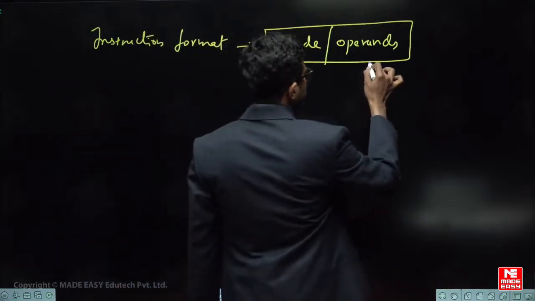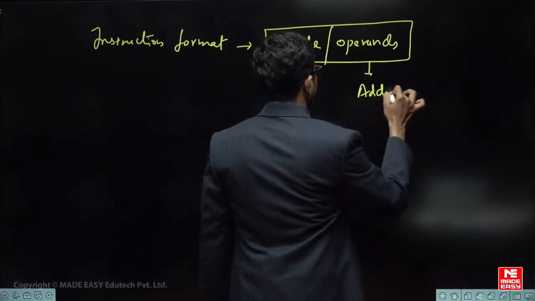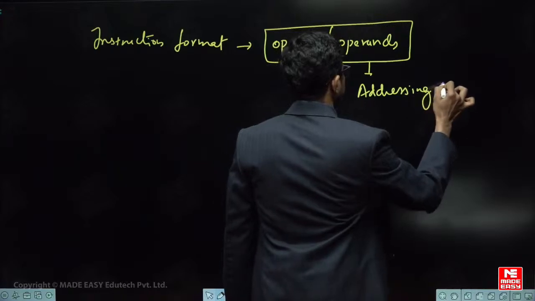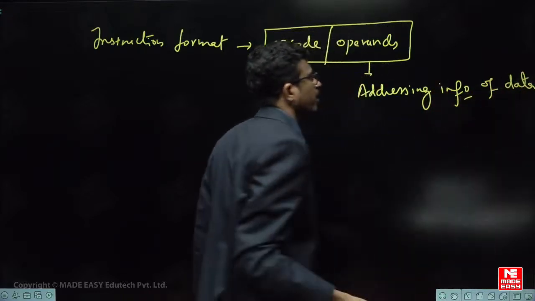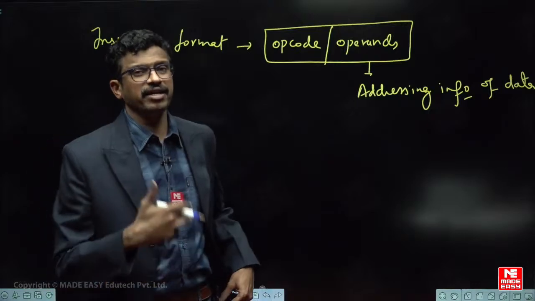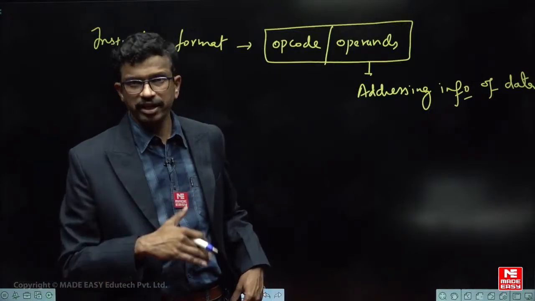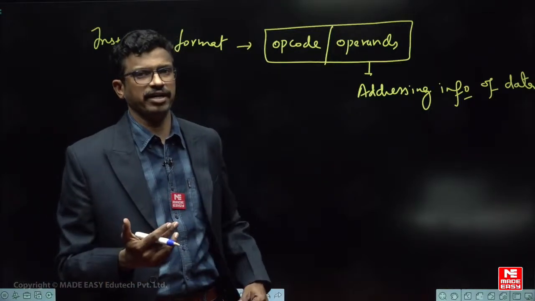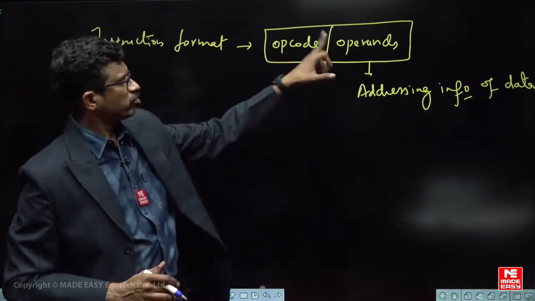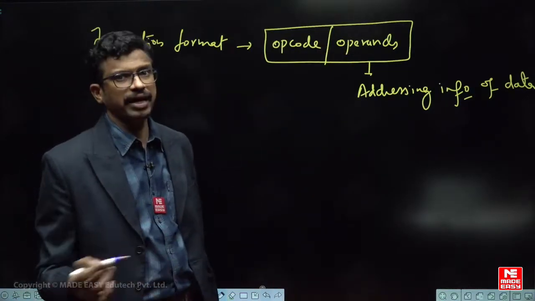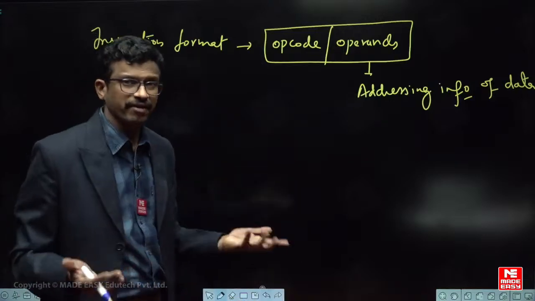So operands means the addressing information of data. Where is the data? Is the data inside a register, in memory, or coming from IO? What is the address of the data, from where you are getting the data; that information is given by operands. So operands can be present implicitly or explicitly, okay. Based on that there are different types of questions.